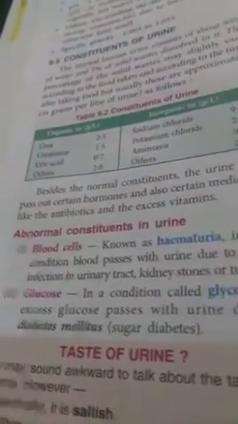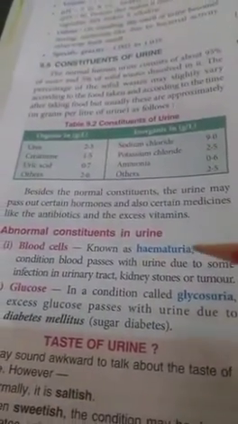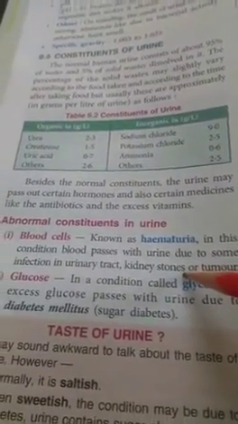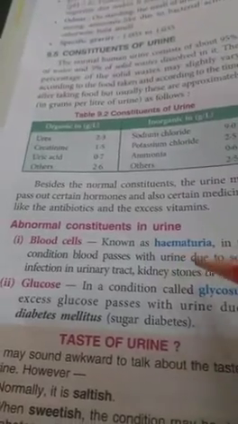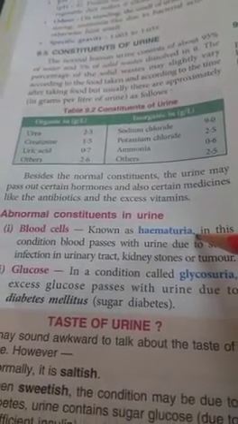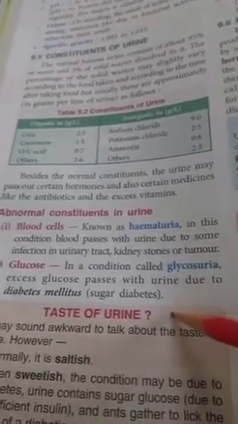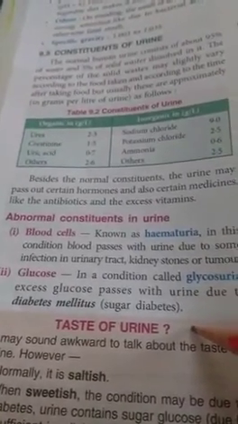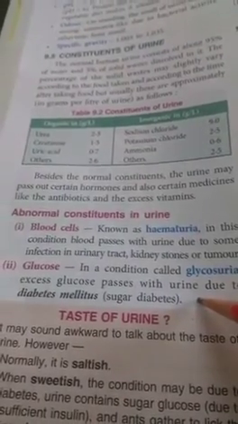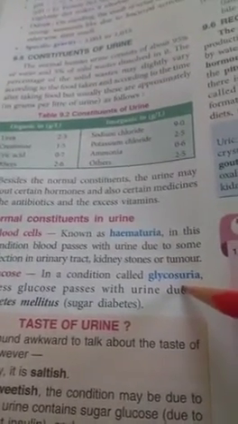Now abnormal conditions. Sometimes due to infection in the urinary tract or kidney stones, blood comes along with urine, and this condition is called hematuria. Second condition is when there is excess of glucose passed in urine due to diabetes mellitus. This condition is called glycosuria.